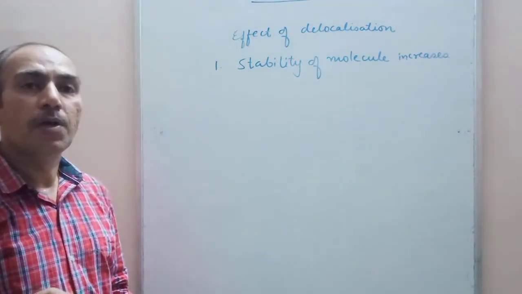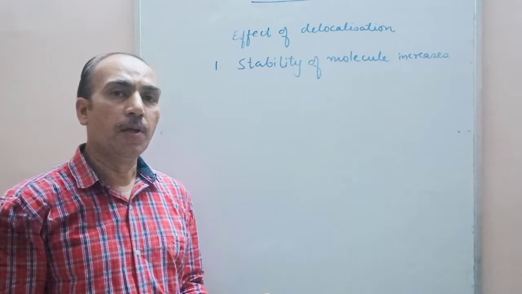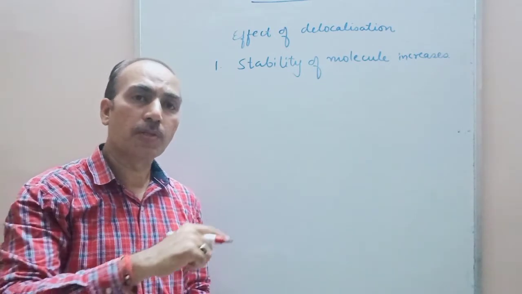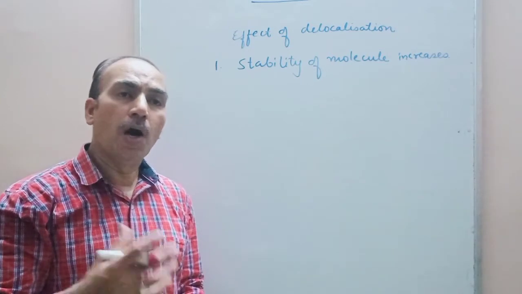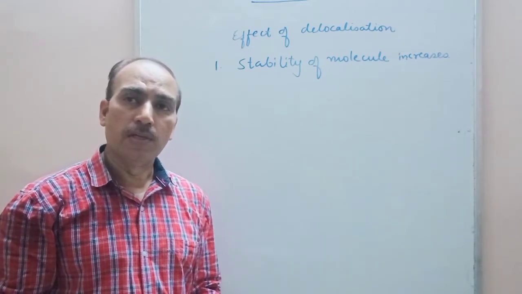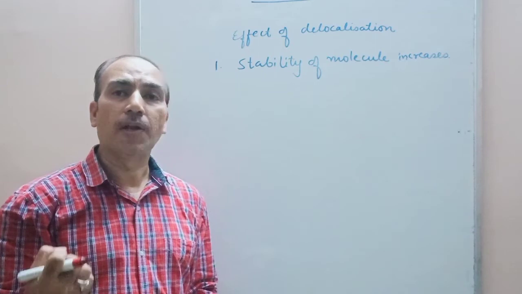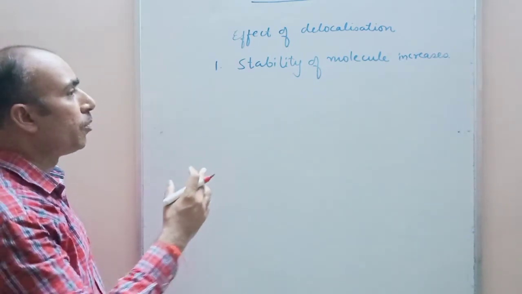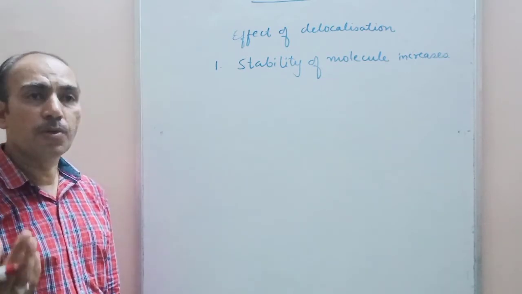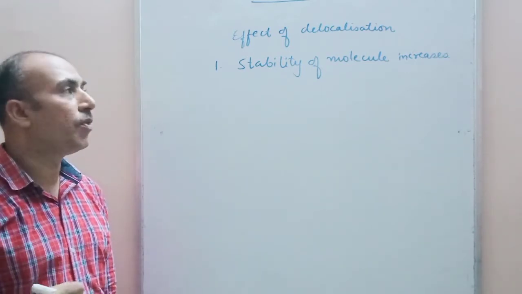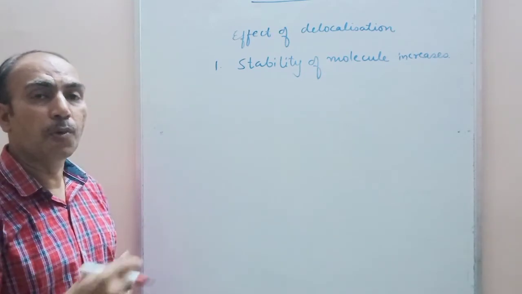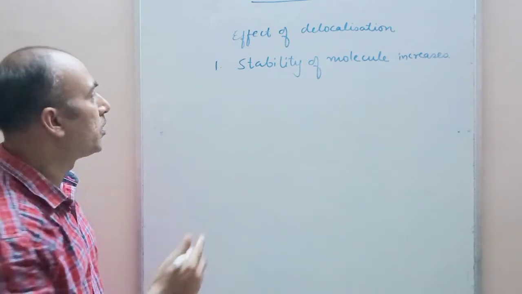More is the delocalization, more is the stability of the molecule. Or you can say the reactivity decreases if there is delocalization of electrons on the complete molecule. How is this stability measured? It is measured in terms of resonance energy, or delocalization energy. More is the delocalization energy or resonance energy, more is the stability of the molecule. In this way we can say that benzene becomes more stable due to delocalization of pi electrons.